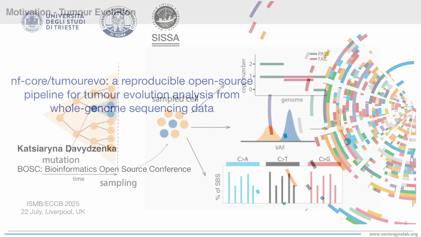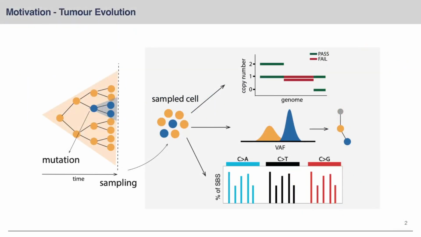Cancer develops as a result of acquired mutations, leading to the emergence of genetically distinct subclones. Tumors are often spatially and temporally heterogeneous, so understanding the clonal architecture is key for interpreting progression and treatment outcomes. With the advent of high-throughput sequencing, we can now study this evolutionary dynamics, but we need standardized scalable tools to make this feasible across cohorts.